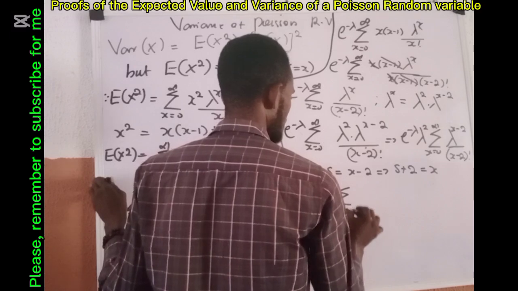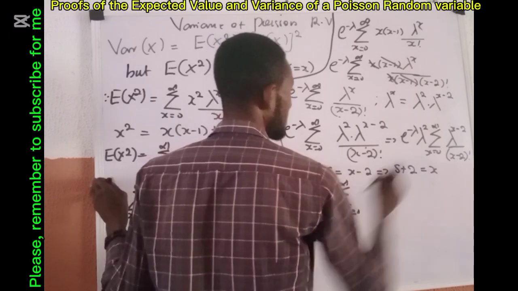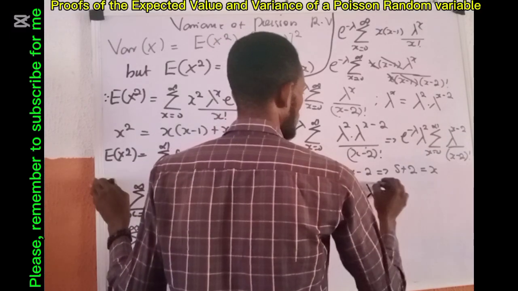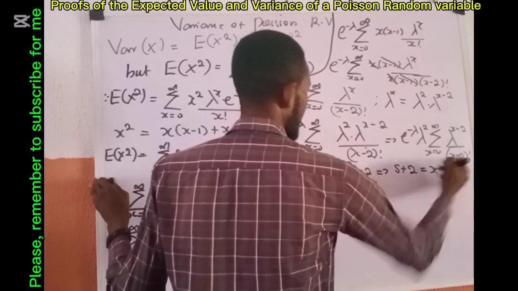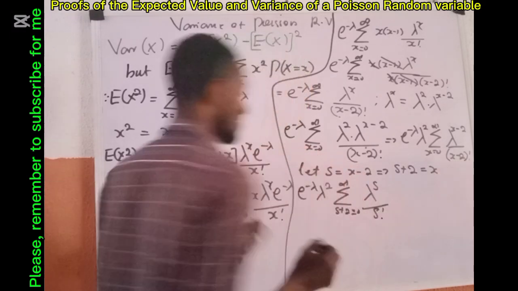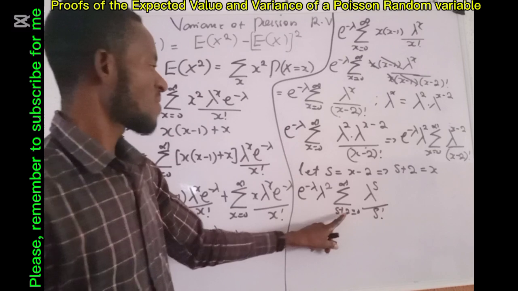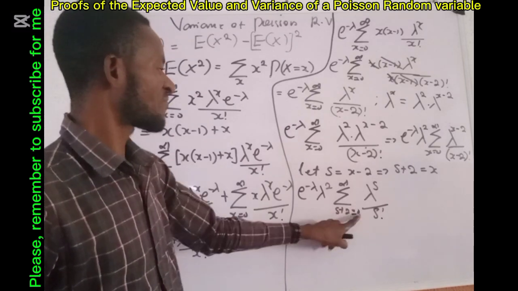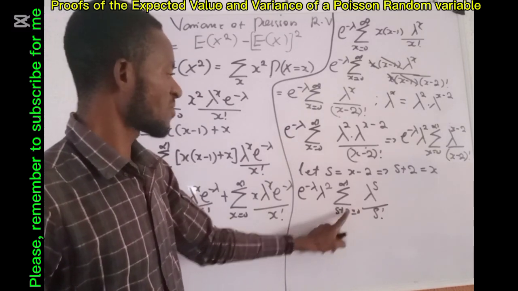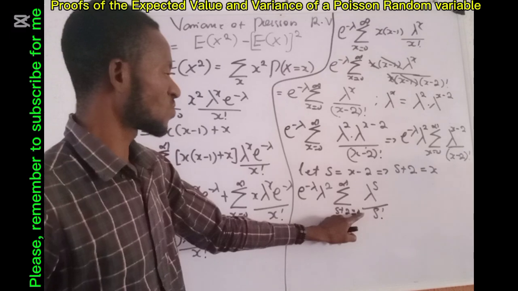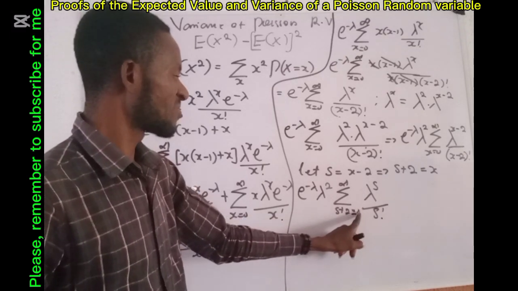2 equals 0 to positive infinity. Here becomes lambda raised to power s all over s factorial. Remember that thing we did before? For this s to begin from 0, because when we bring this 2 over here, it becomes minus 2, we need to add a 2 to make it begin from 0.